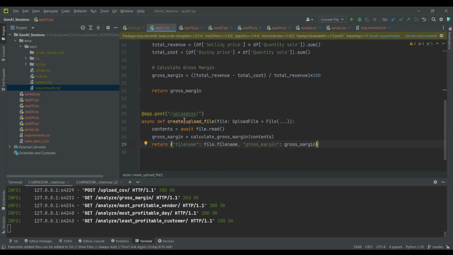Yeah. Here we are saying the upload file, and this is the file name that we give it. We use it here, and then it pulls the file and reads it. So this is where it actually gets the file.